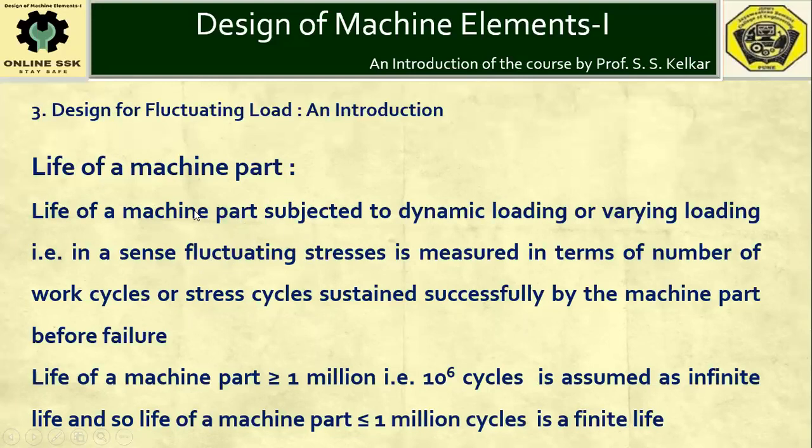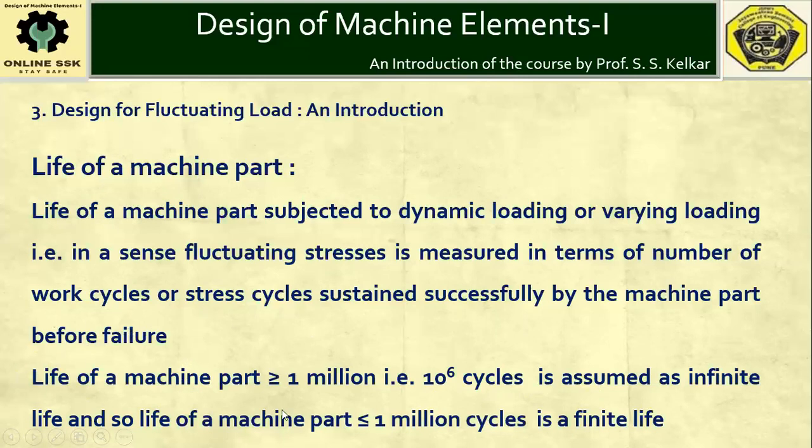If the life of a machine part is greater than 1 million cycles, that means 10 raised to 6, 10 lakh cycles, then that life is assumed as infinite life. Practically, infinite life is that life where the number of cycles completed before failure is greater than 10 raised to 6.